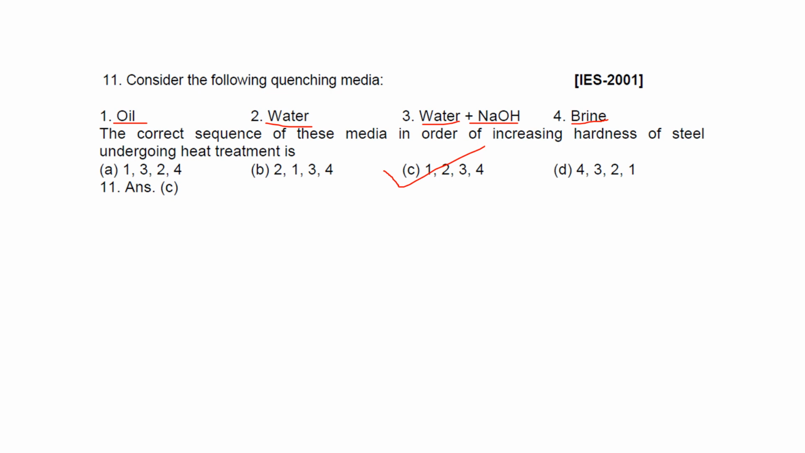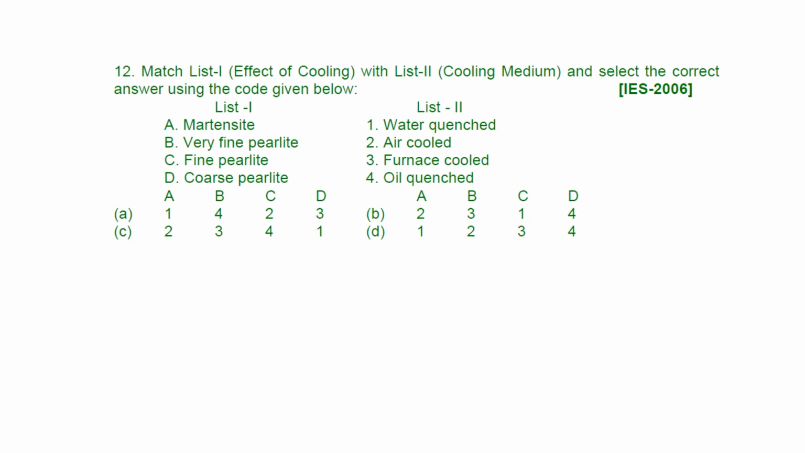Now we'll see the next question. The next question is a match-list question. There is the effect of cooling medium. So these two lists are given: martensite, very fine pearlite, fine pearlite, coarse pearlite. To whom do we have to match them? Water quenched, air cooled, furnace cooled, oil quenched.